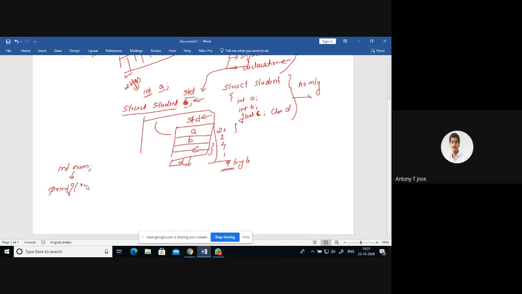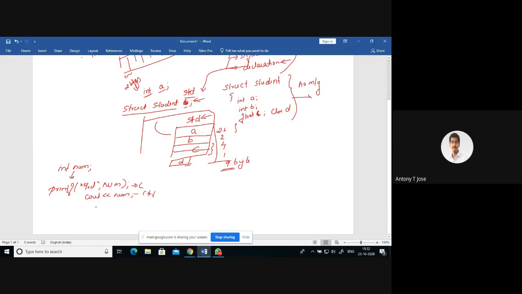printf %d num. So I will be writing printf %d num, or I will be writing cout num if it is C++. If it is C language, I will be using %d num. So this is C and this is C++. Whatever the language, it will have a definition. So this is how I will be displaying the value.